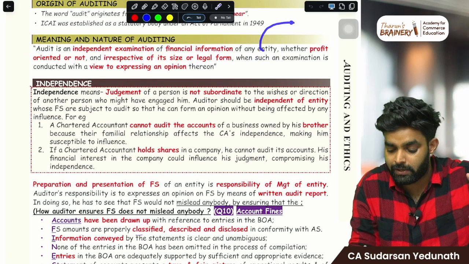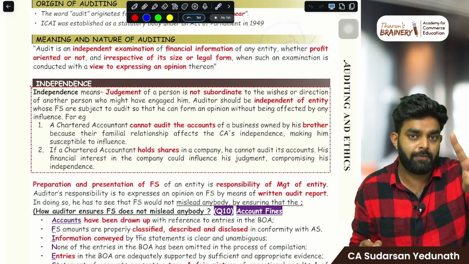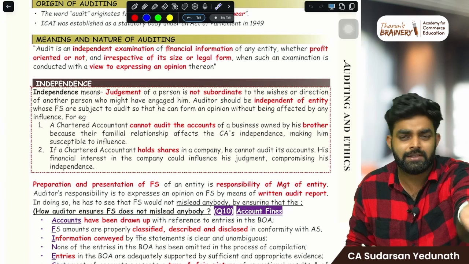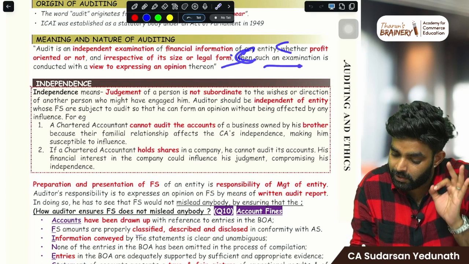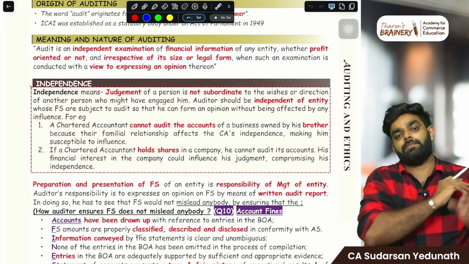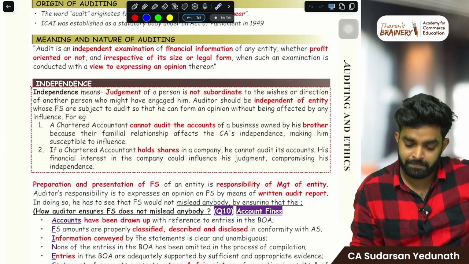Done. And now it is about the entity, whether that entity can be profit oriented or not, irrespective of its size or legal form. Okay, done. Second part done. And why are you doing the examination? To express an opinion thereon. Simple as that. Done. Khatam.